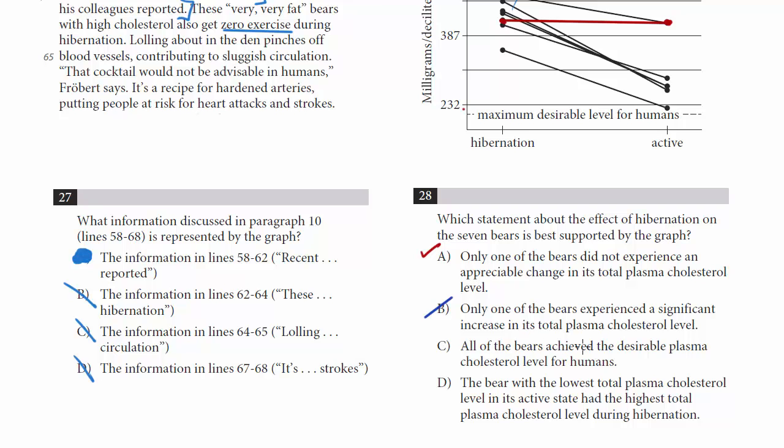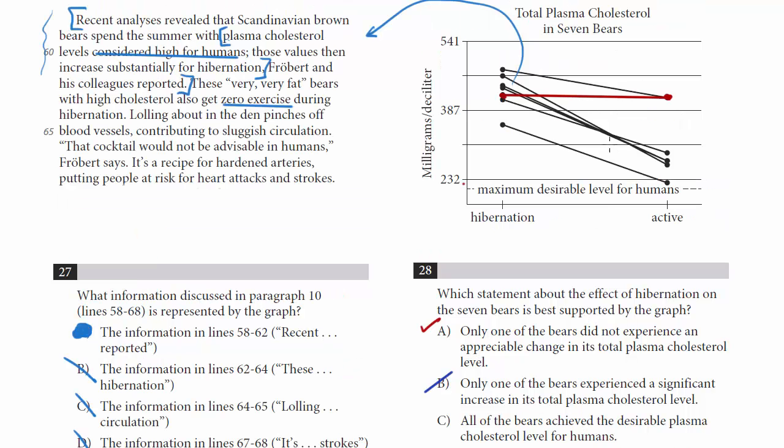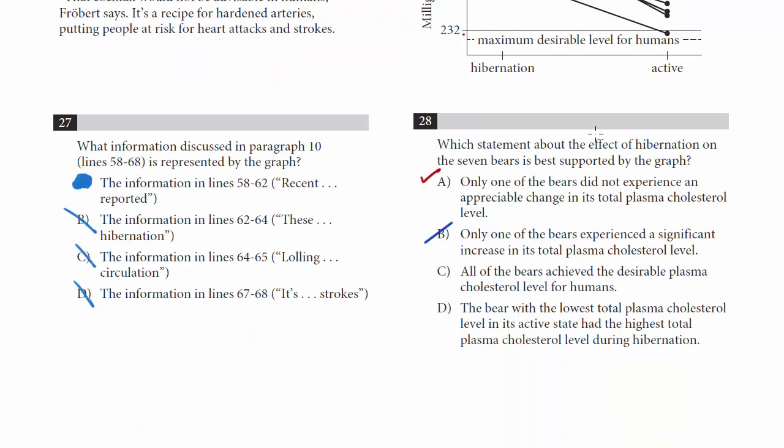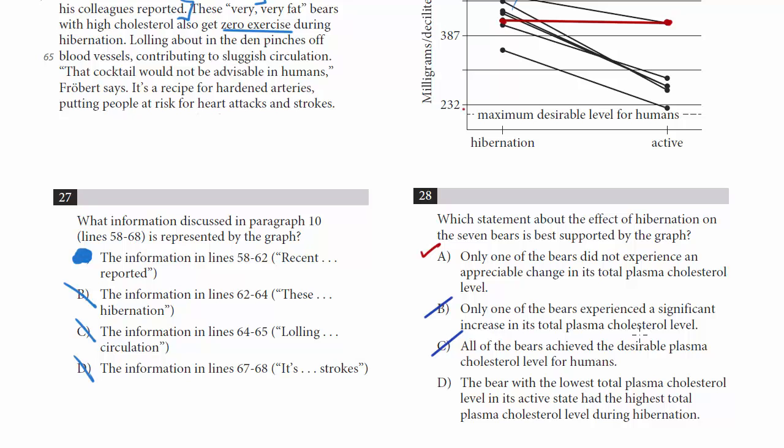C, all of the bears achieved the desirable plasma cholesterol level for humans. No, none of them did. They're all above the maximum desirable level, as we discussed for number 27, so C is gone. D, the bear with the lowest total plasma cholesterol level in its active state had the highest total plasma cholesterol level during hibernation. So let's see, the bear with the lowest total plasma cholesterol in its active state, that would be this one right here, had the highest total cholesterol during hibernation. Well, no, it actually had the lowest. So here's that connection. It's the lowest in the active. It's also lowest in the hibernation. So D is wrong. So we're left with choice A, and that's going to be our answer.